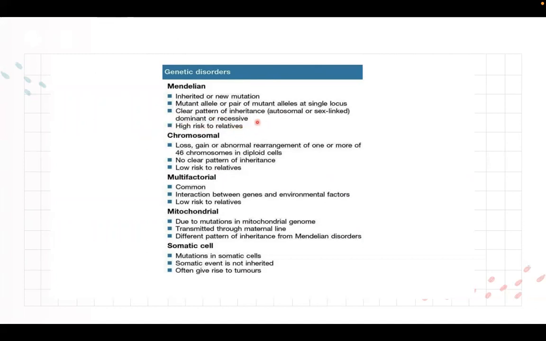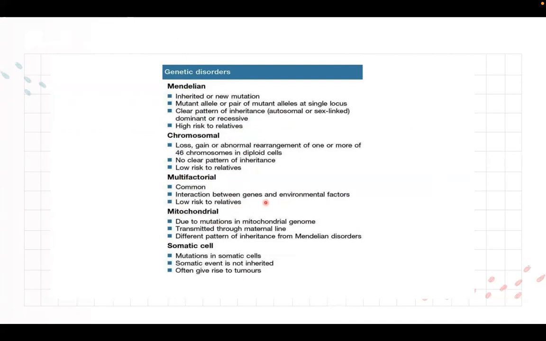It can lose, gain, or abnormally rearrange one or more of the 46 chromosomes in the diploid cells. No clear pattern of inheritance, and then low risk siya to relatives. Next, yung multifactorial natin, it is common. And then the interaction between genes and environmental factors can contribute to the multifactorial genetic disorder. And then it is low risk to relatives.